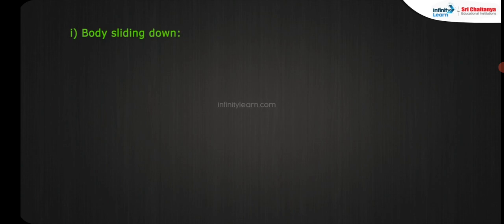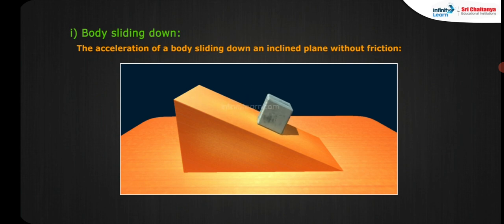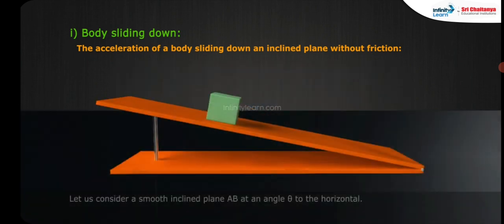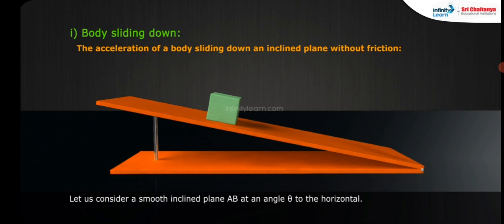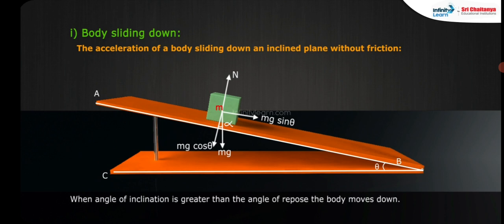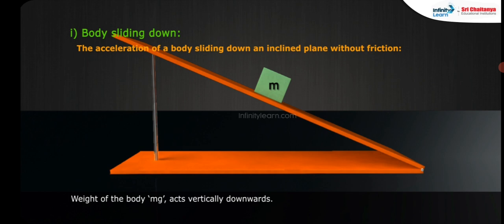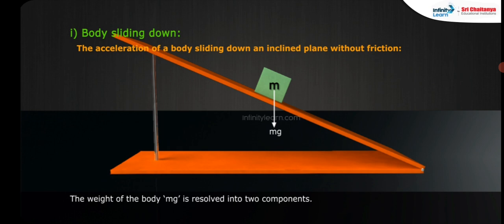One. Body sliding down. The acceleration of a body sliding down an inclined plane without friction. Let us consider a smooth inclined plane AB at an angle theta to the horizontal. Let a body of mass m lie on the inclined plane. When the angle of inclination is greater than the angle of repose, the body moves down. The weight of the body, mg, acts vertically downwards and is resolved into two components.